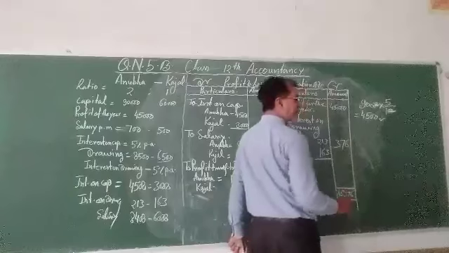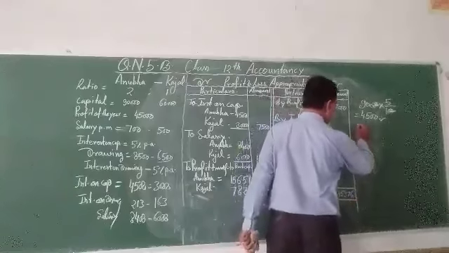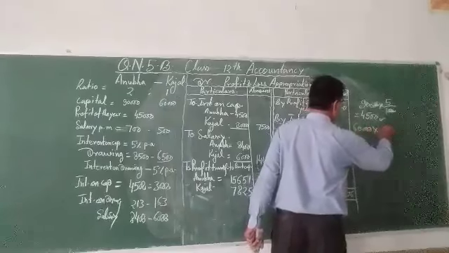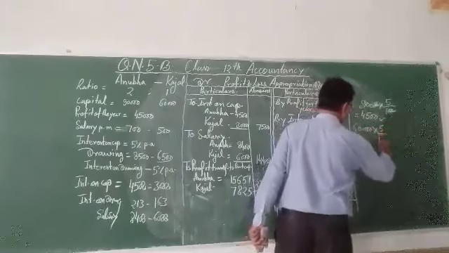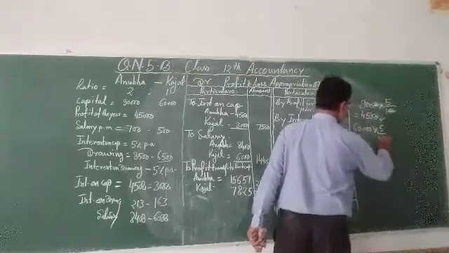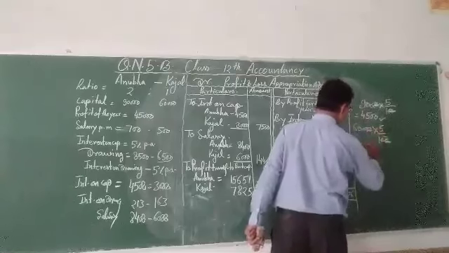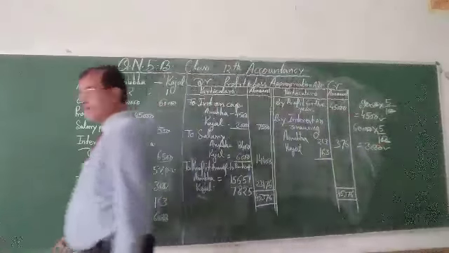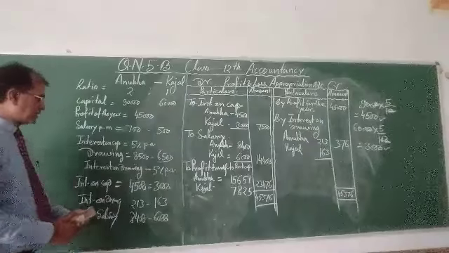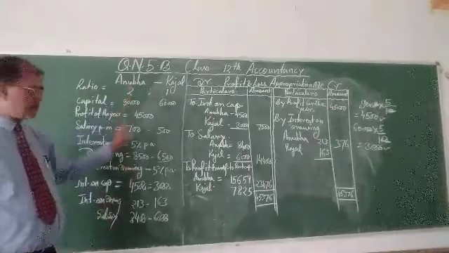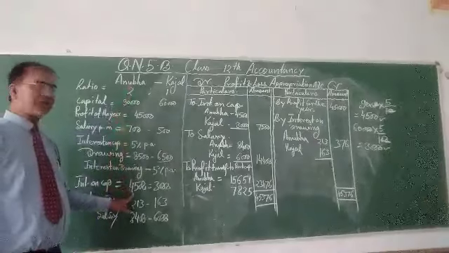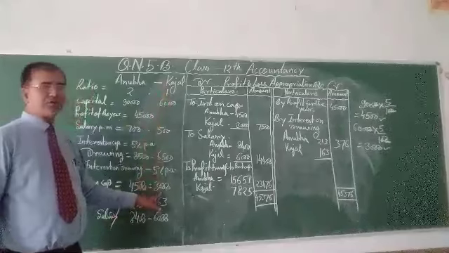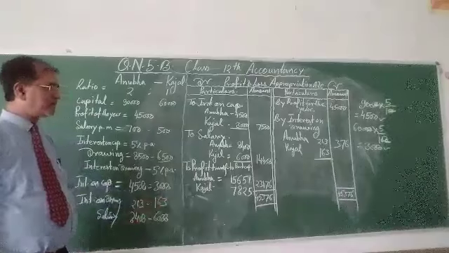The capital contributed by Kajal in the beginning, 60,000 into 5 upon 100, is equal to 3,000. Now you can write this information. Interest on capital: Anubha's interest on capital is 4,500 and Kajal's interest on capital is 3,000. You have calculated.